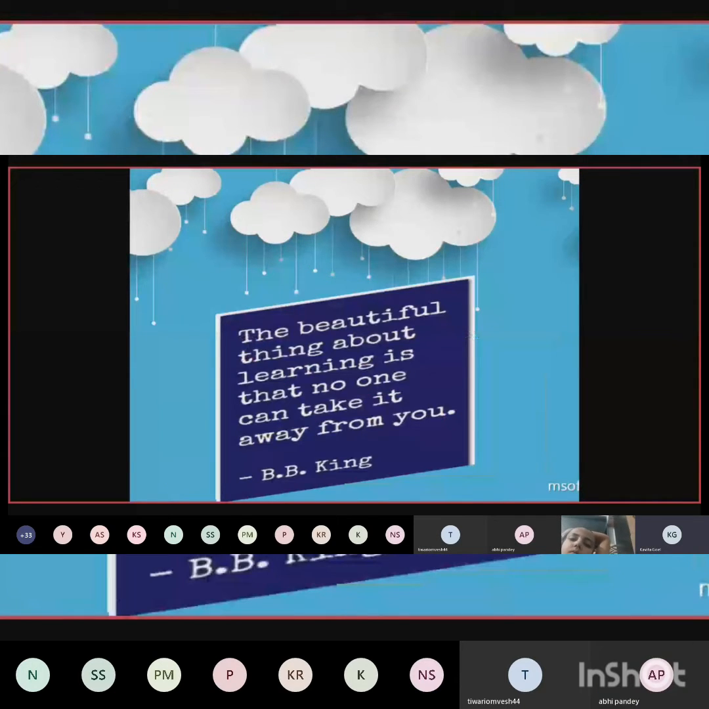The thought for the day is: the beautiful thing about learning is that no one can take it away from you. Whatever you have learned, nobody will be able to take it away from you. Like your teachers, whatever they have learned is there in their brain. The more they give, the more they enhance their skill. Similarly, it can happen with you also.